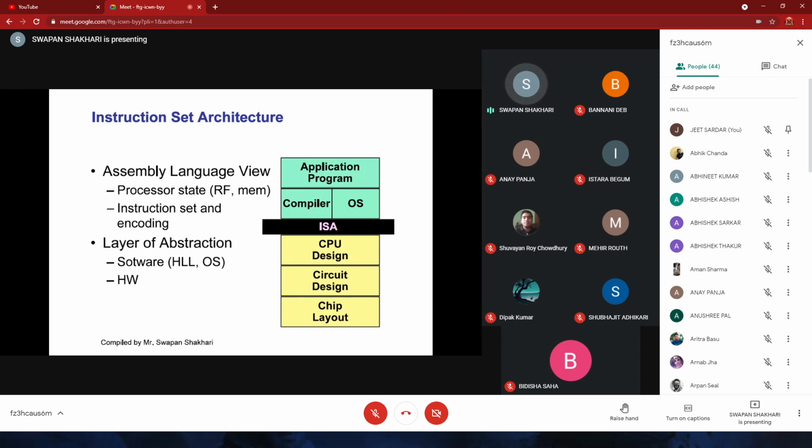So we have the compiler and operating systems. With the help of these instructions, we'll access the hardware. We'll use the CPU. We have different processor states, register files, instruction set encoding. So we'll know about this instruction encoding, instruction set architecture.